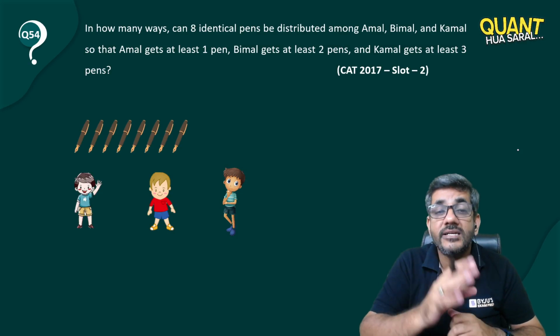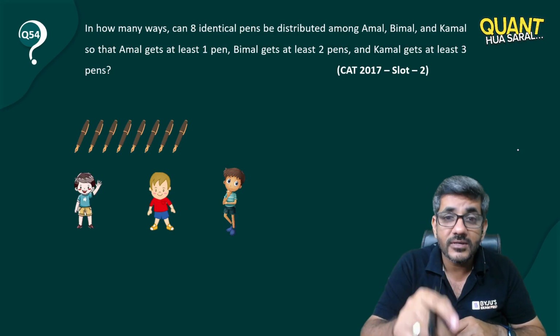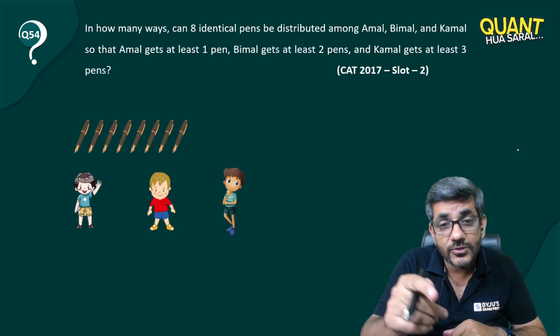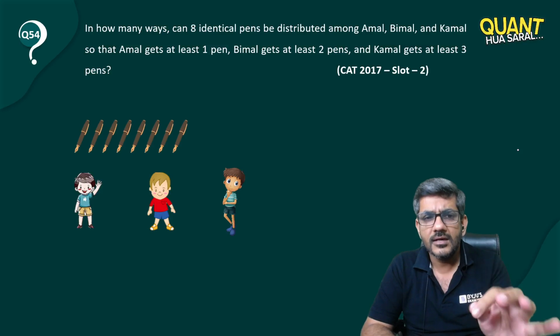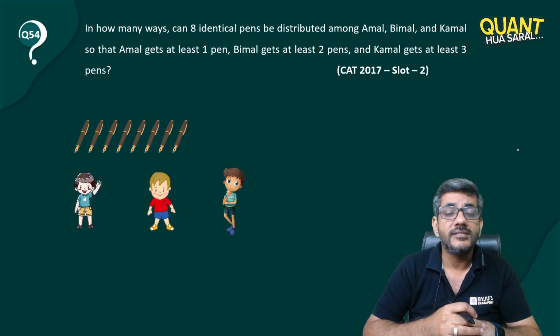Amal should get at least 1. Bimal should get at least 2. And Kamal should get at least 3. These 3 guys are having their conditions. I want at least 1. I want at least 2. I want at least 3.